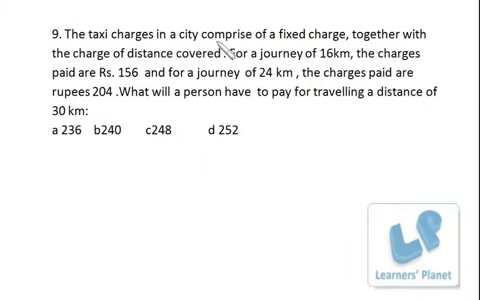The taxi charges in a city comprise a fixed charge together with the charge for distance covered. For a journey of 16 km, the charges paid are rupees 156, and for a journey of 24 km, the charges paid are rupees 204. What will a person have to pay for traveling a distance of 30 km? Okay, so for a journey of 16 km, the charges are 156. Out of that, suppose x rupees is fixed, and for 16 kilometers maybe y rupees per kilometer is charged, right?